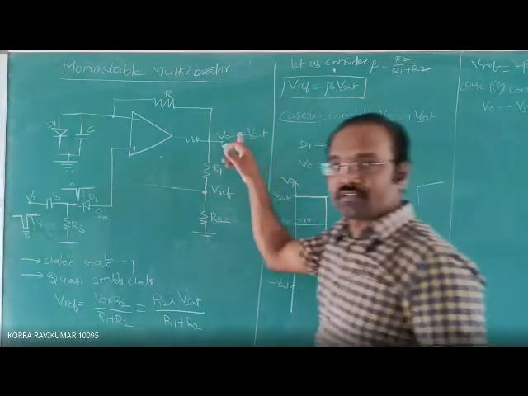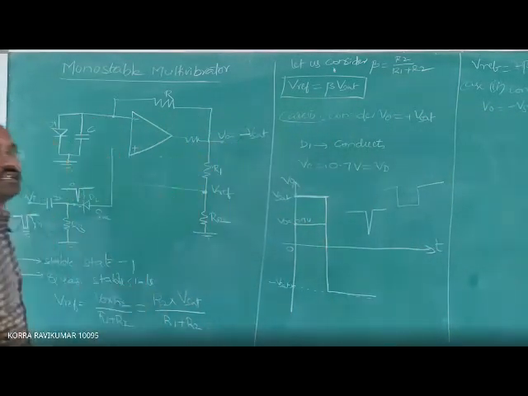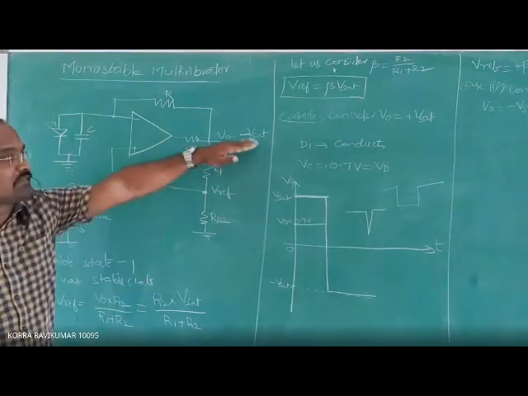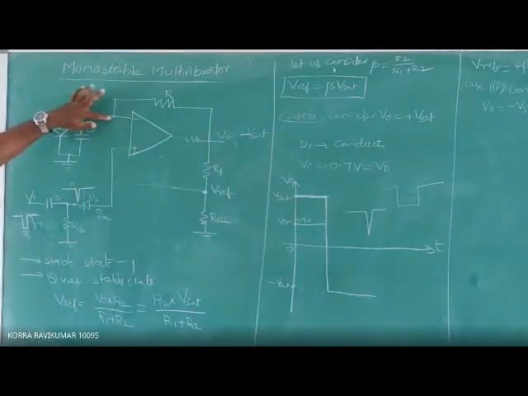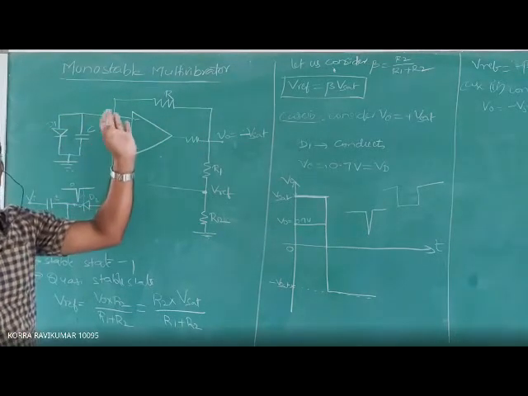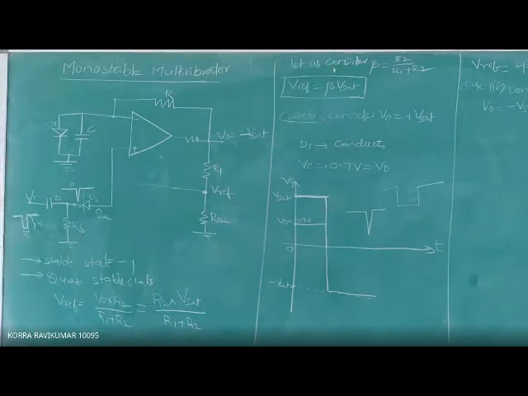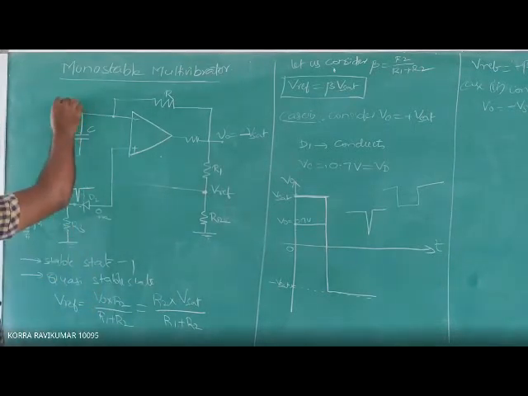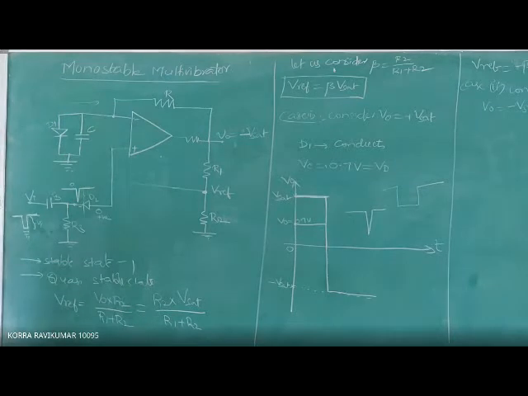If V0 is equal to minus V saturation, then the same V0 equal to minus V saturation voltage appears at the inverting terminal. Why does the voltage propagate back? The reason is that at this particular inverting terminal we do not have any input voltage. If you apply the input voltage here, then the current goes in this direction. But the inverting terminal is directly connected to ground with the help of a few components here.